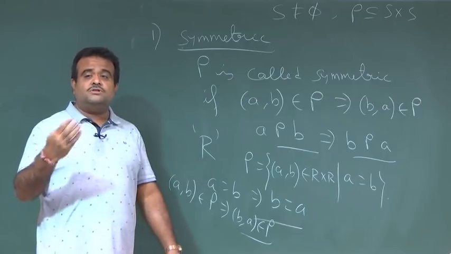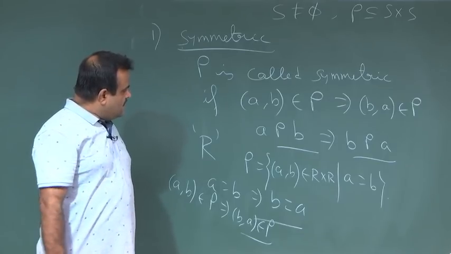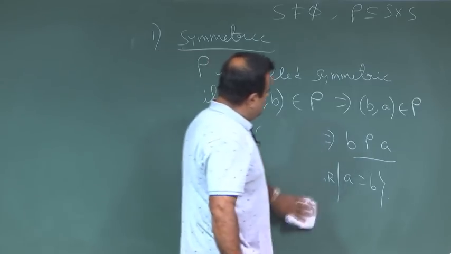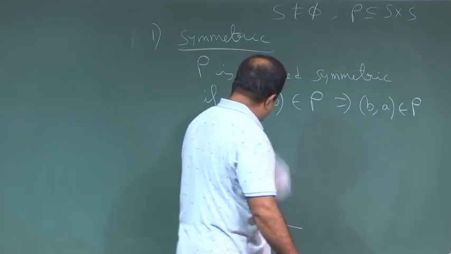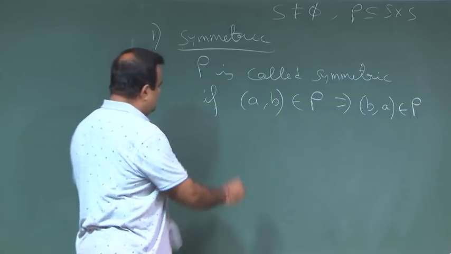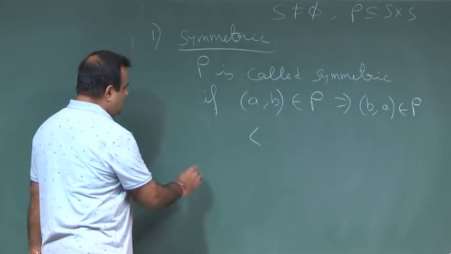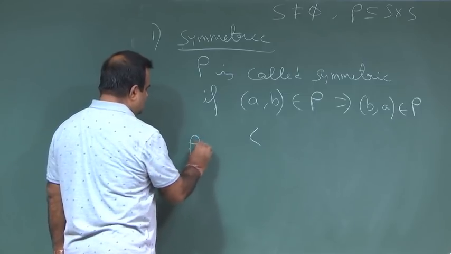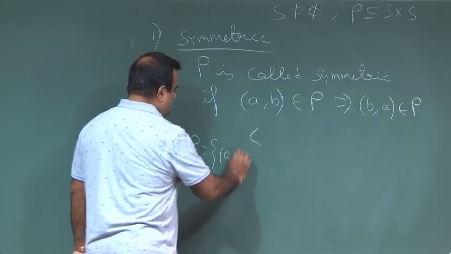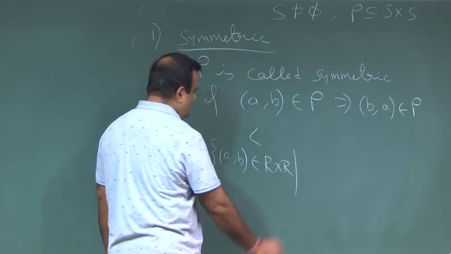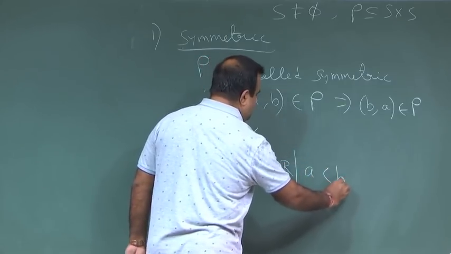Okay. So, now which one is not a symmetric relation? Like this one, less than. If we define a relation on R, (a, b) belongs to rho, coming from the Cartesian product, if a is less than b.